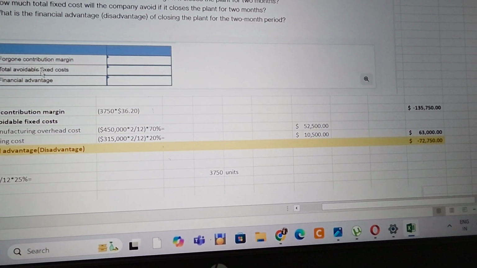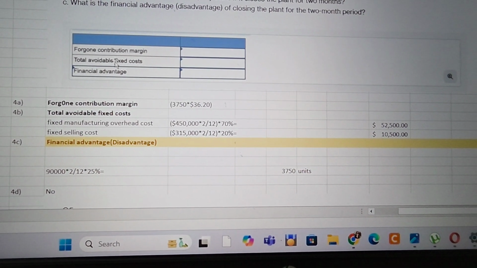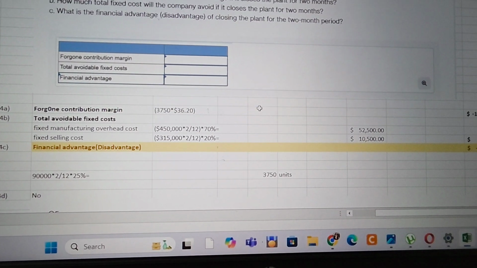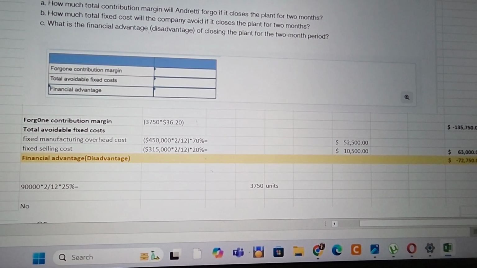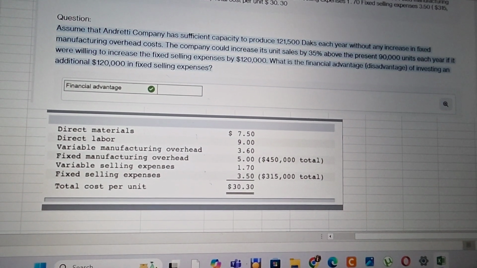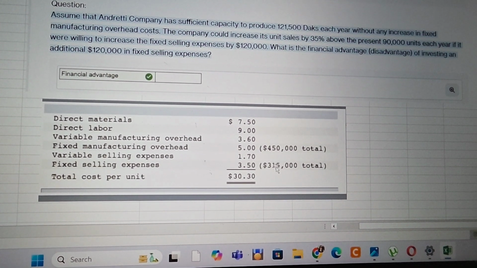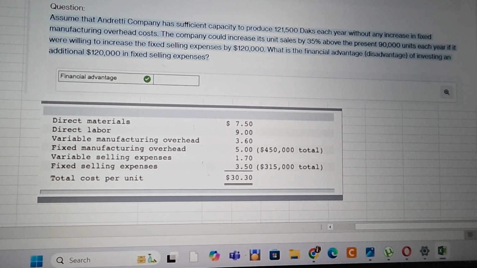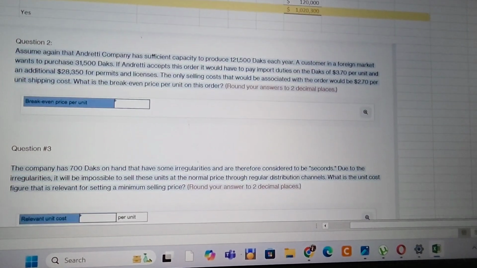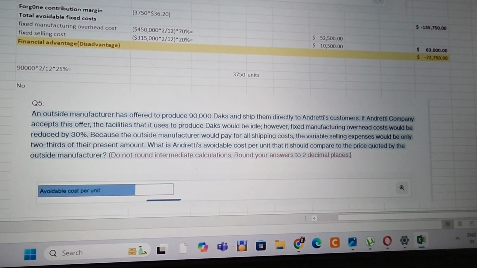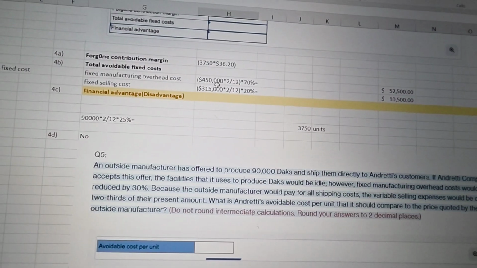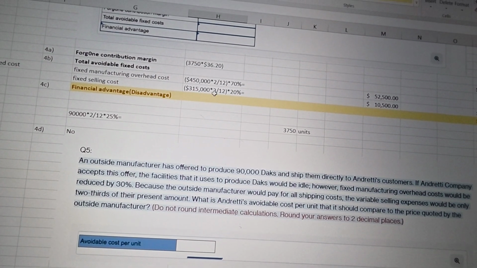Now next we need to find out the total avoidable fixed costs. So fixed manufacturing cost and fixed selling cost we will take in total, which is given in the question as 4,50,000 and 3,15,000. Now this is for a year, so first we need to find it for 2 months.